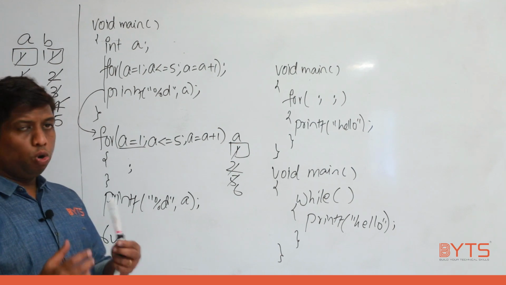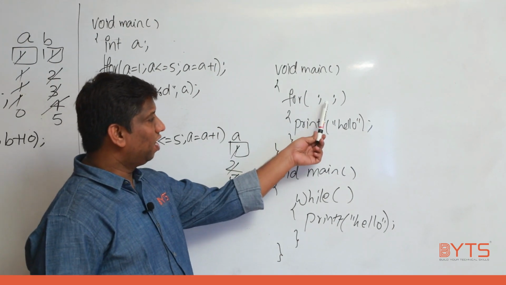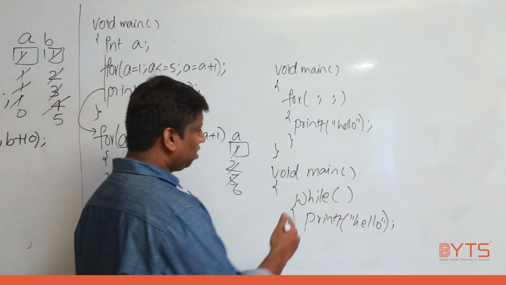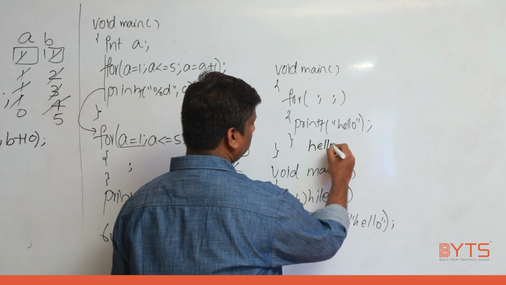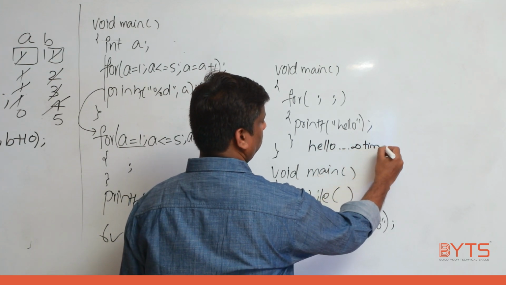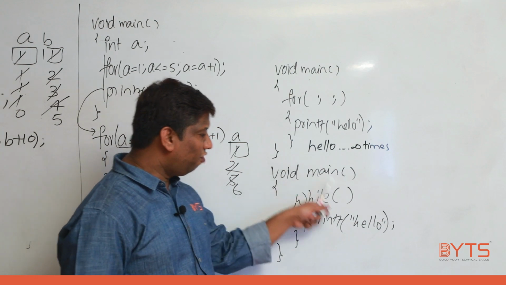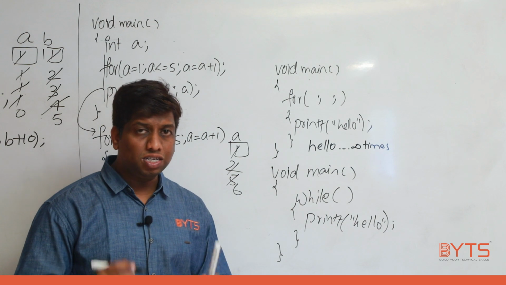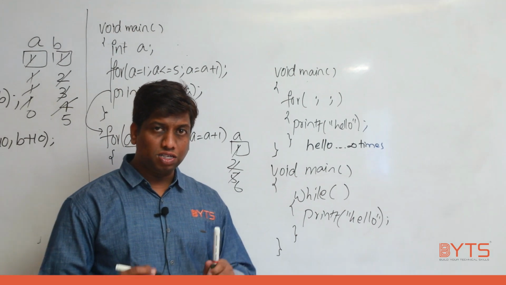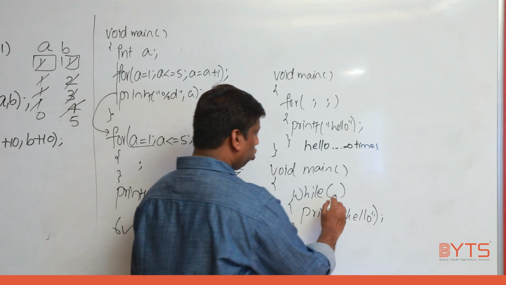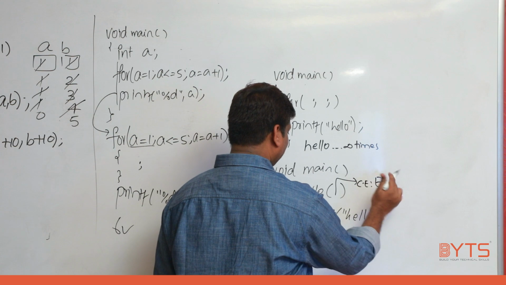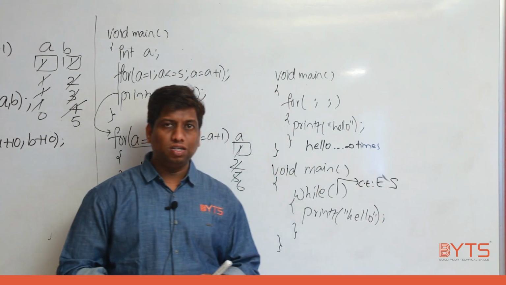Now, I told you, whenever you are not providing any condition in the for, by default the compiler will consider it as what? True. That is the reason here hello is printed how many times? Infinite times. Have you noticed? Did it ever tell you in the case of while the condition is optional? No. In the case of while the condition is compulsory. So if you don't provide any condition, we are going to get a compilation error, expression syntax. What is the error we are going to get? Expression syntax.